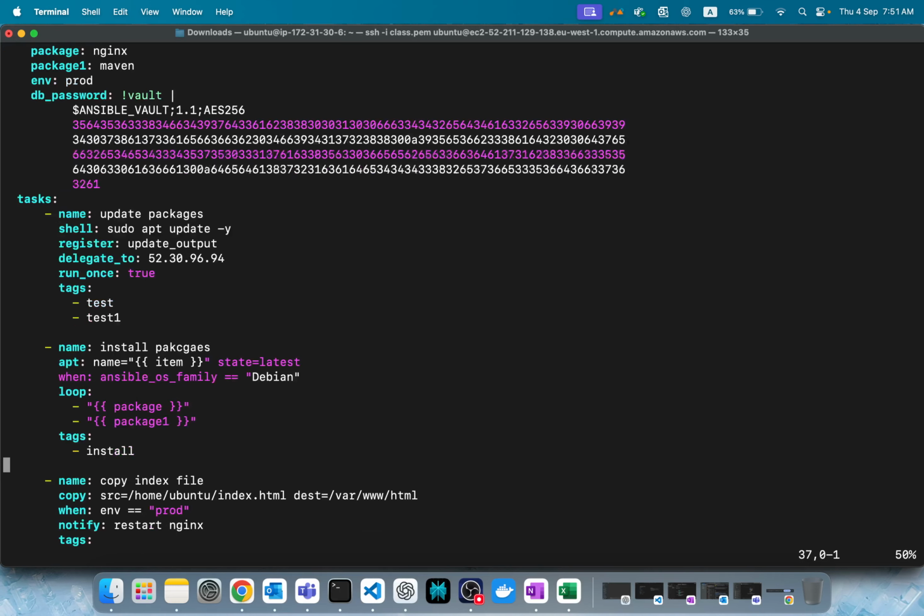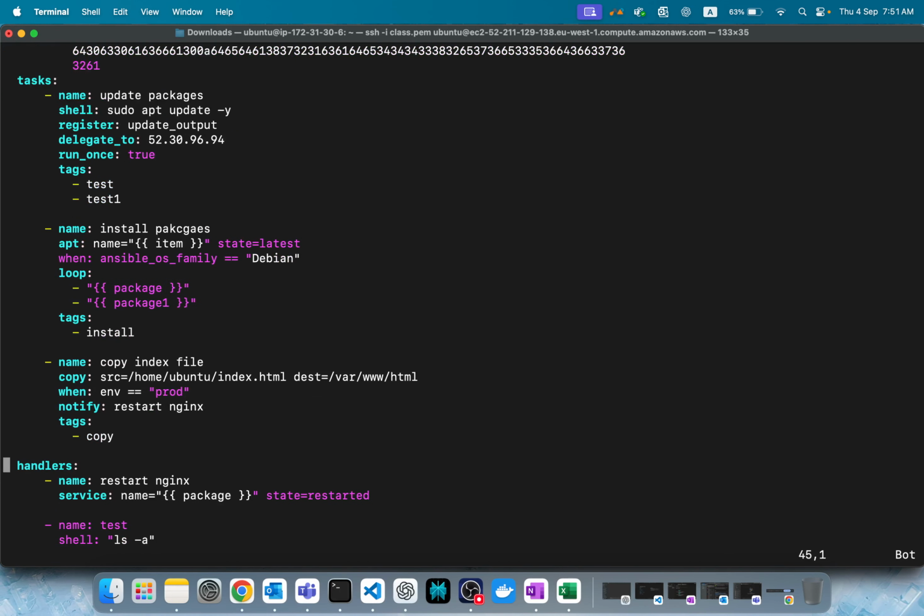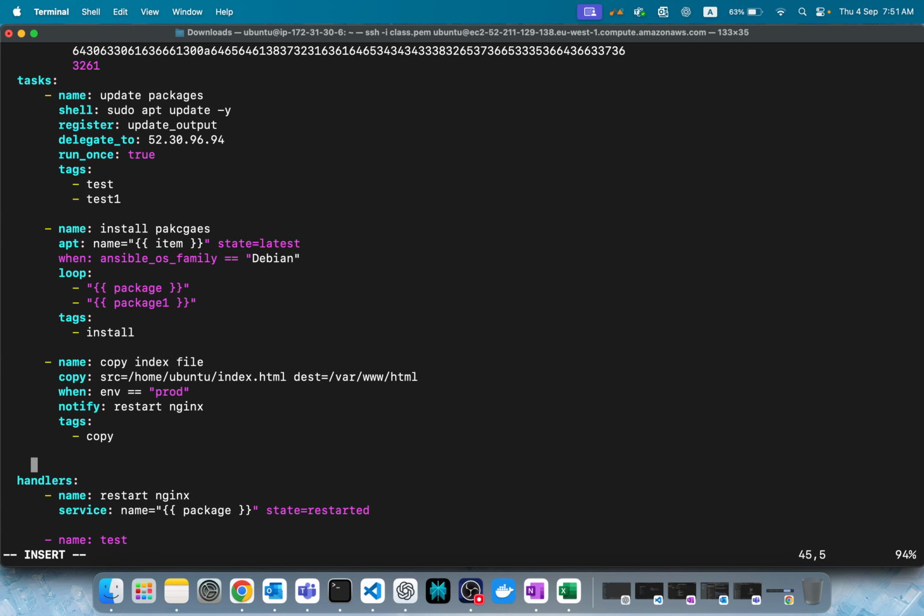Let's maybe write a task to print that. Yeah, let's write a task here before the handler to print that password. Let's see if it has the password at that time or not. What will I give?